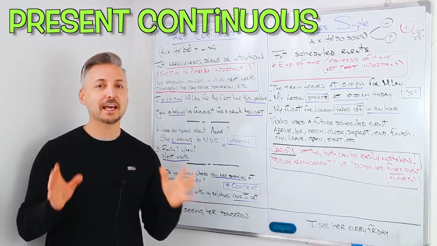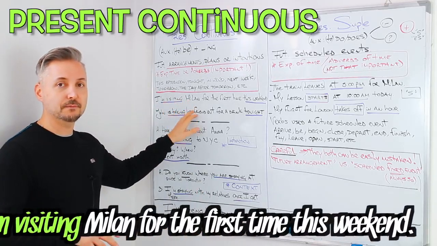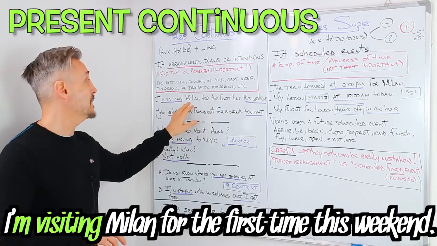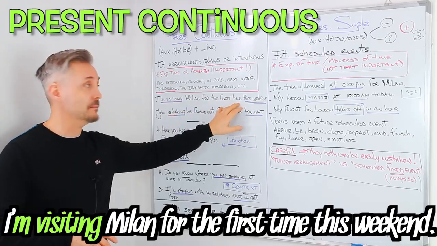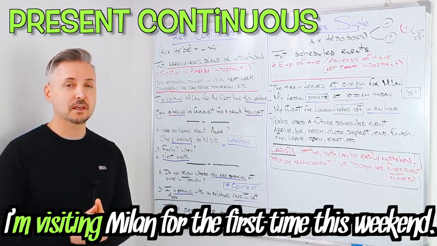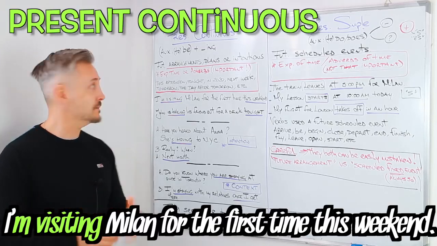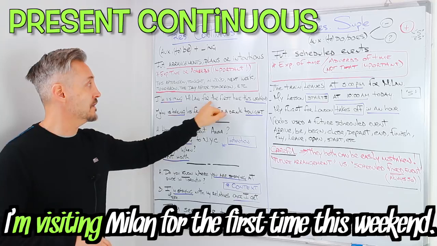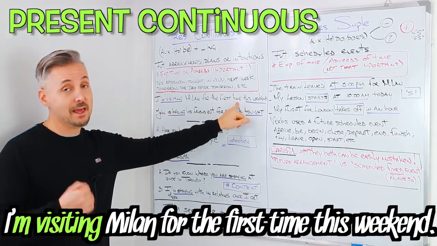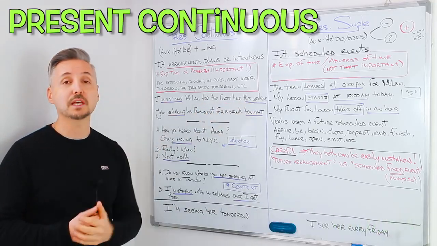Let's look at my example. I'm visiting Milan for the first time this weekend. So how do you know that's a future sentence? You know that there is "for the first time" and then you have also "this weekend."